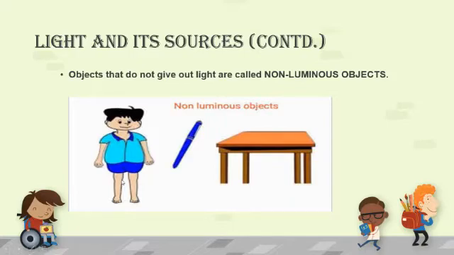We are non-luminous objects. We are not giving out light. A pen is also a non-luminous object. Table, your book, copy, all are non-luminous objects. That means this type of objects do not give out light and they are only visible when light from a luminous object falls on them.